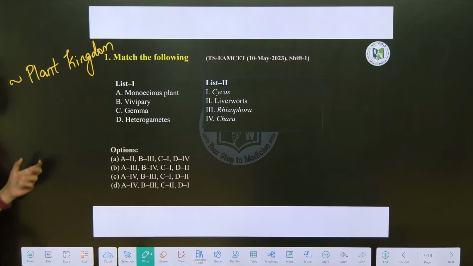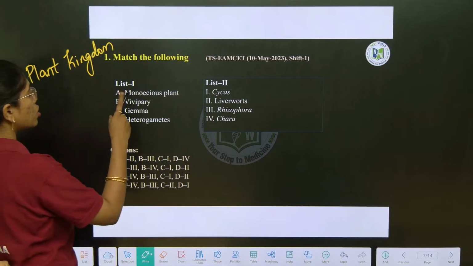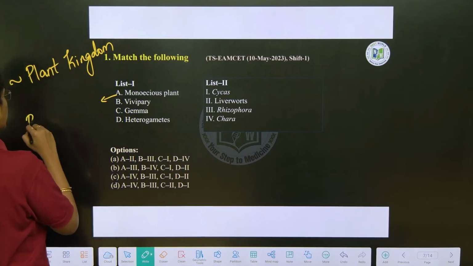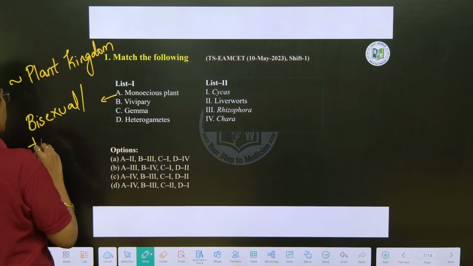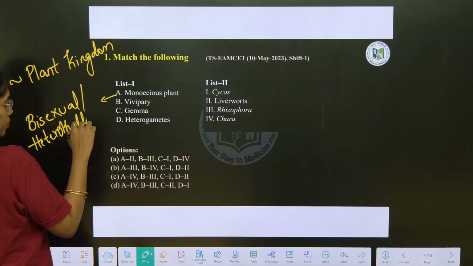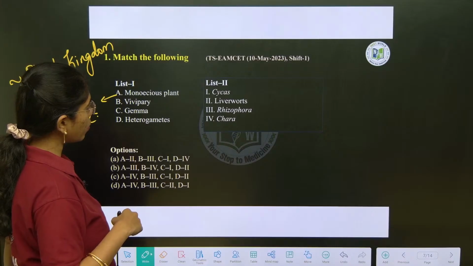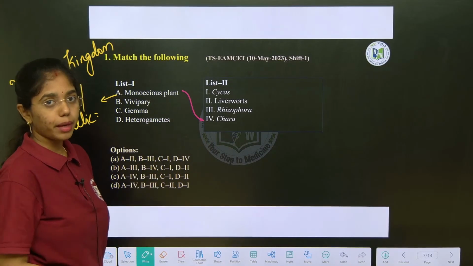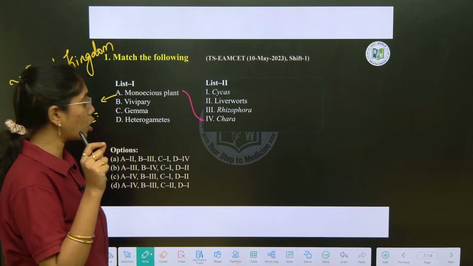Look into this question first. Monoecious plant. Tell me, monoecious plant is also known as bisexual or unisexual plant? Bisexual, right? Bisexual or homothallic also you can use it. Fine, right? So here monoecious, what is a monoecious plant over here? It has female reproductive structure, male reproductive structure. Female reproductive structure known as nucleus and male one is globule.